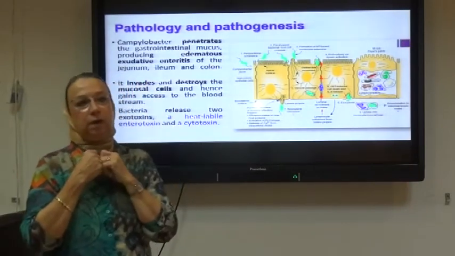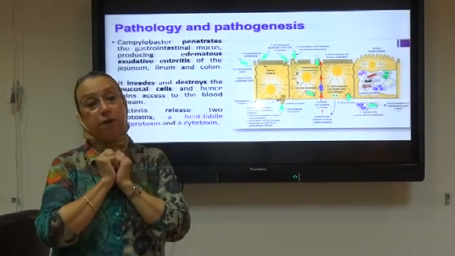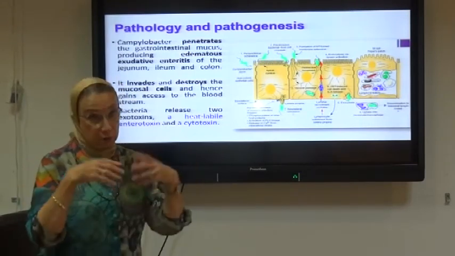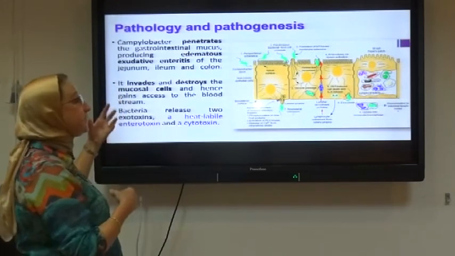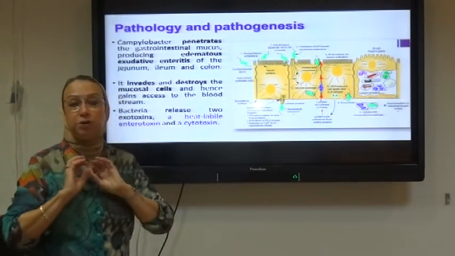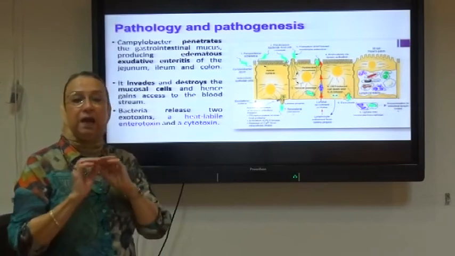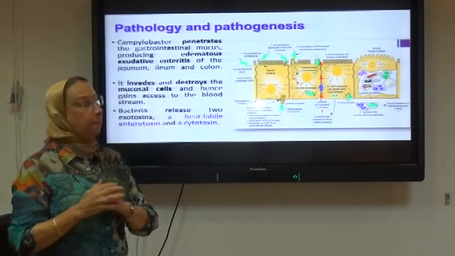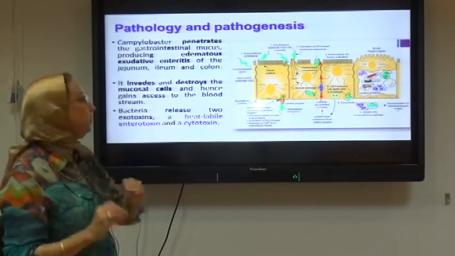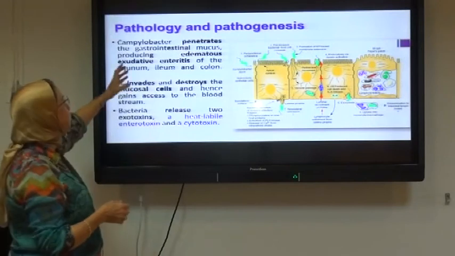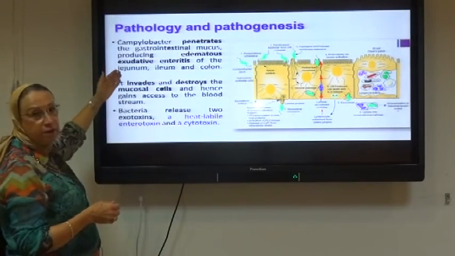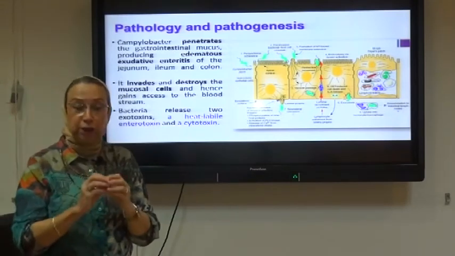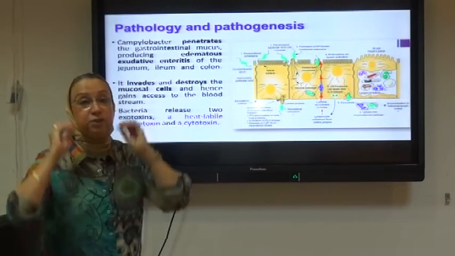Campylobacter enteritis: we have to ingest, as we said before, undercooked meat and poultry, or unpasteurized milk and milk products, sometimes contaminated water. And the bacteria are ingested, passed to their target, which is the jejunum, ileum, and large intestine, where the bacteria can penetrate the gastrointestinal mucus and produce the so-called edematous exudative enteritis. The bacteria enter the cell, they cause cell destruction, and they can pass to the bloodstream.